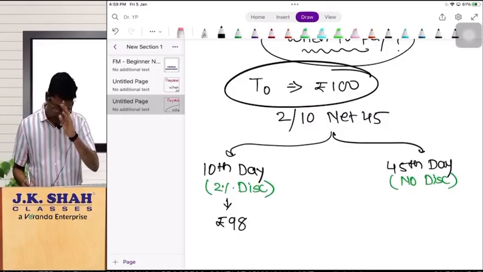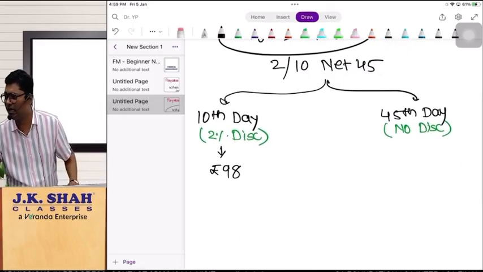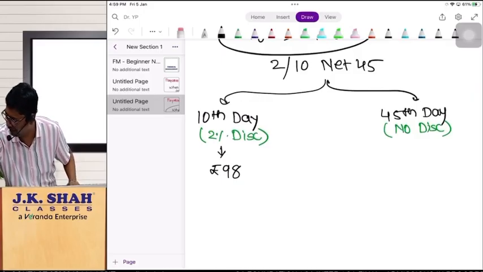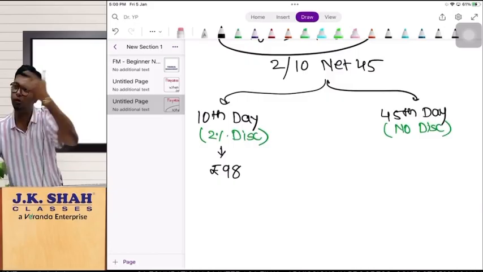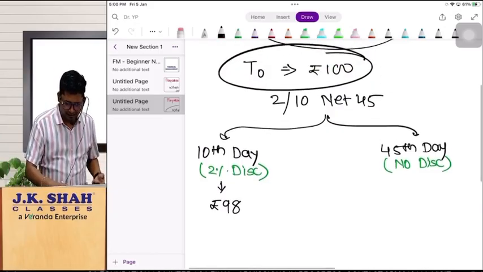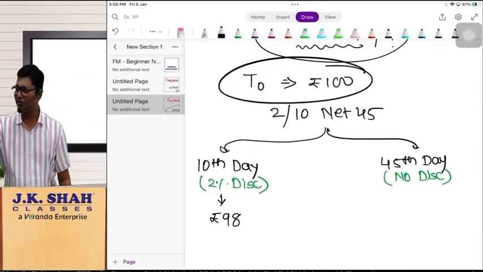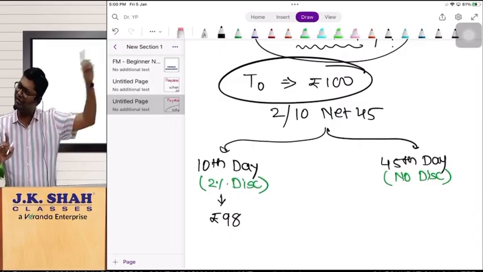Correct? Now try and understand what is the meaning of this. If you are paying 98, that means you are investing 98 rupees with your supplier. You are keeping those 98 rupees with your supplier for 35 days to generate 2 rupees of inflow. Sir, 35? Yes, 35. See, you have two options on the 10th day: either make payment of 98 or invest 98 in the market.